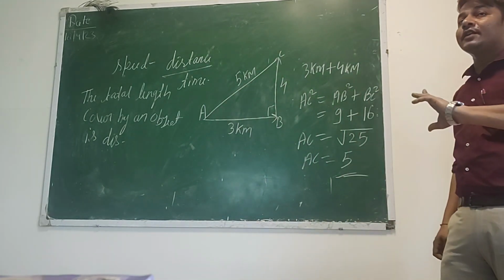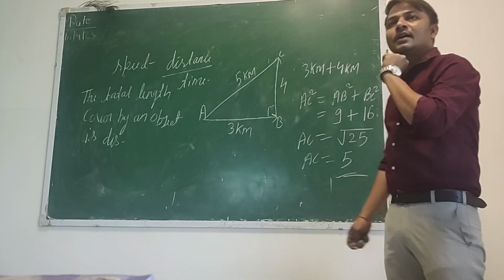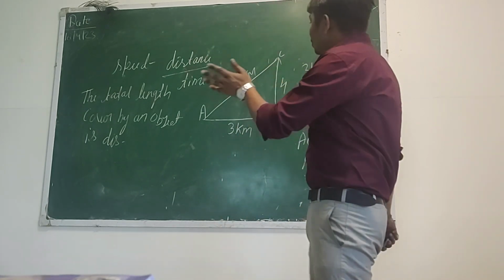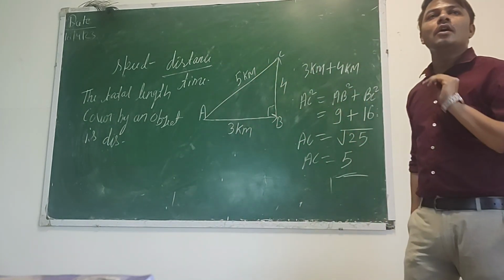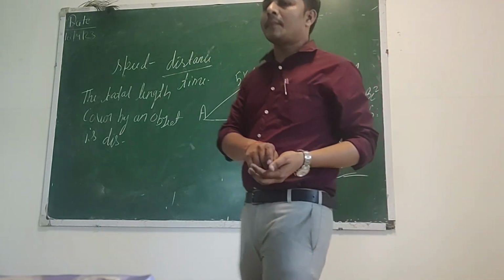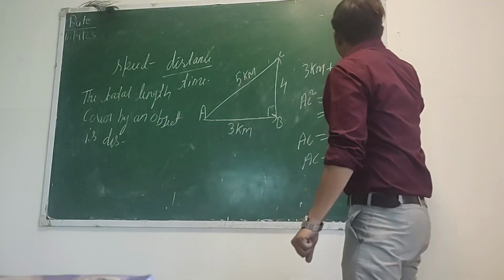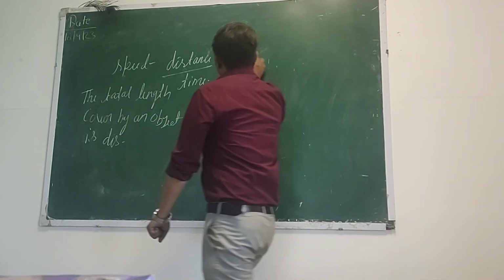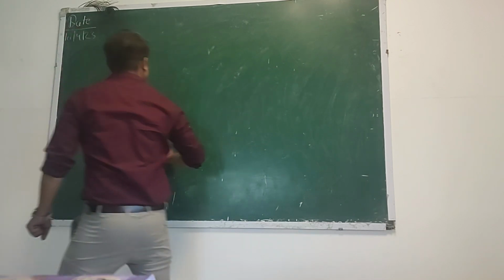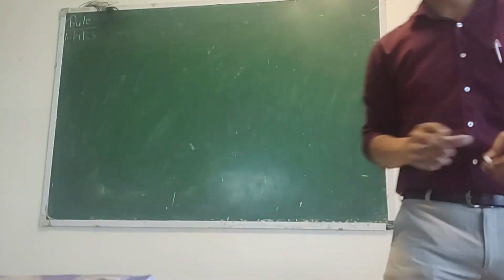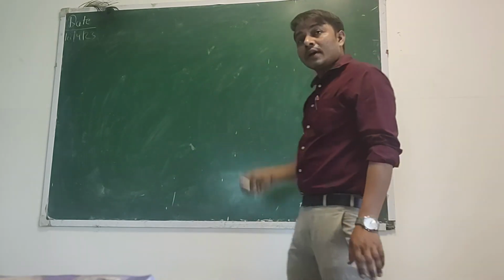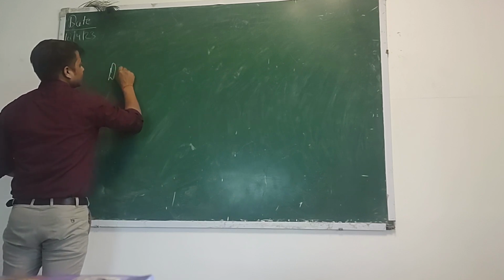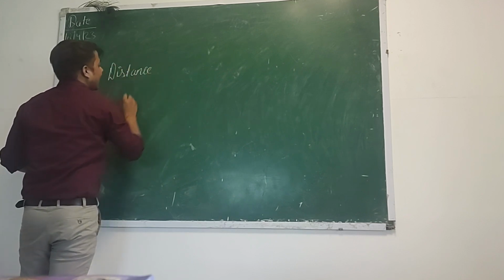So what is the difference between distance and displacement? The distance is the total length you have covered. It is called the distance. But the shortest path covered by an object is called displacement. I am giving you some examples also. Is it clear? I am introducing you to another term, that is scalar quantity or vector quantity. Suppose we have talked about the distance and displacement.